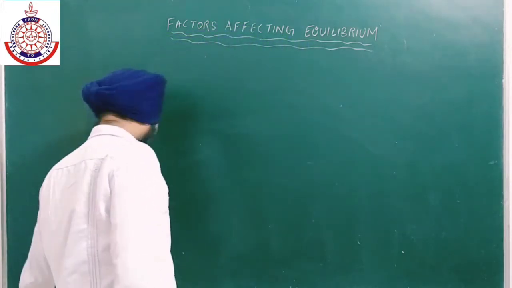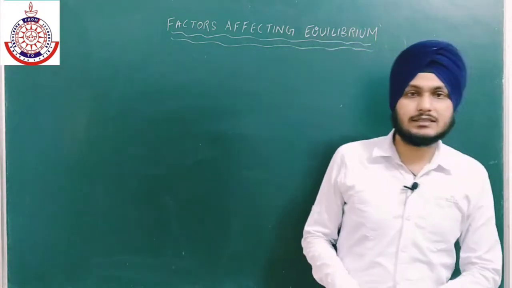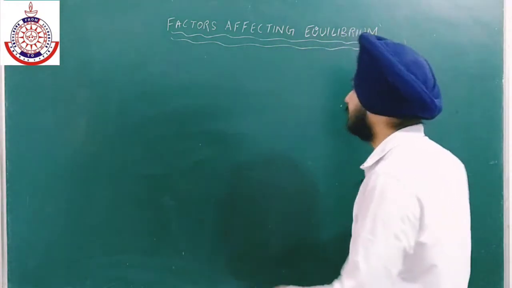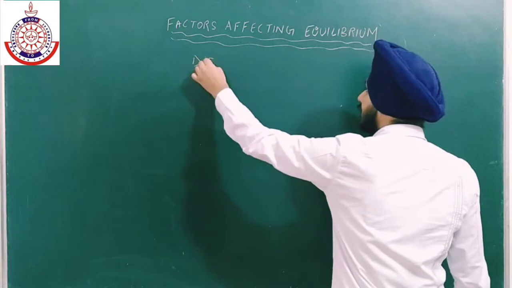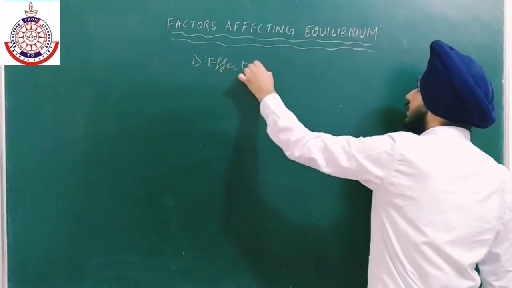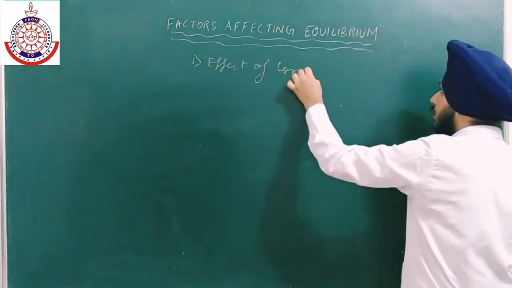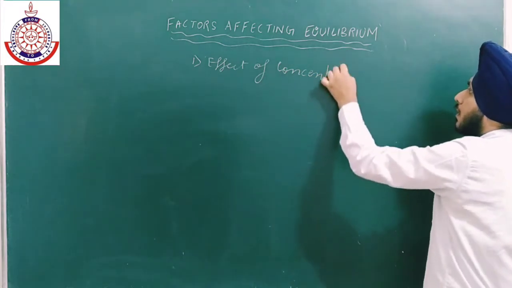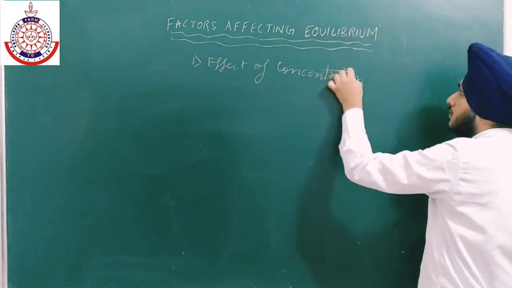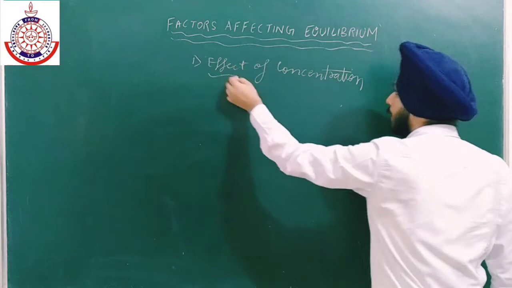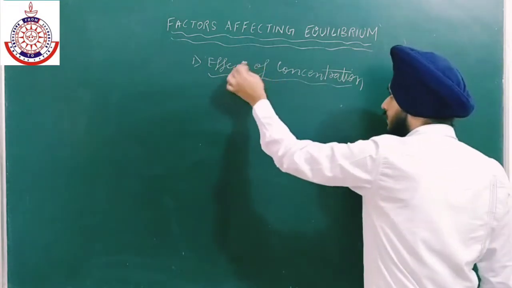So this is all about the principle, and we have to apply this principle on concentration, temperature and pressure. There are a large number of applications on the basis of this principle. Firstly I am taking the effect of concentration. Now what is the effect of concentration?